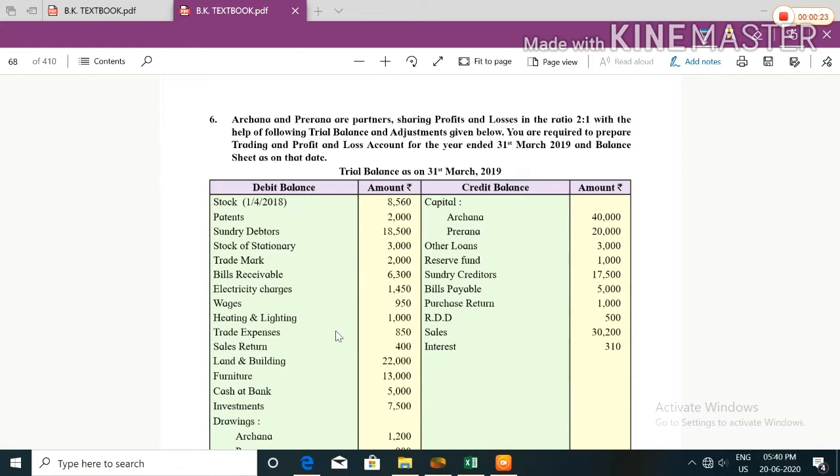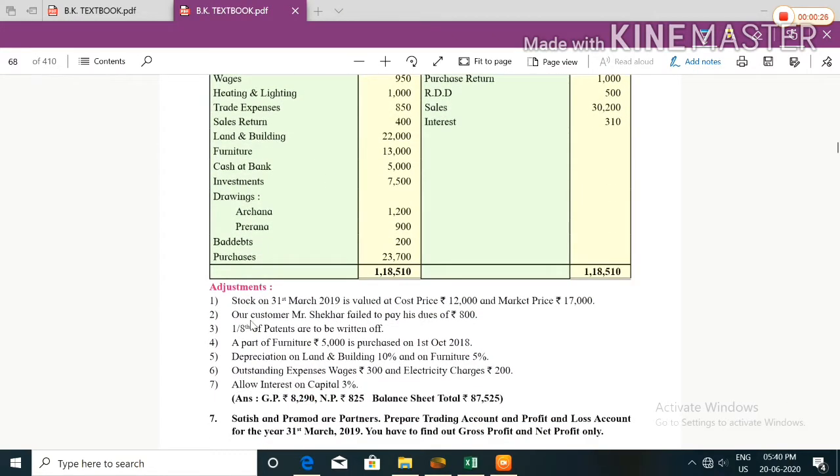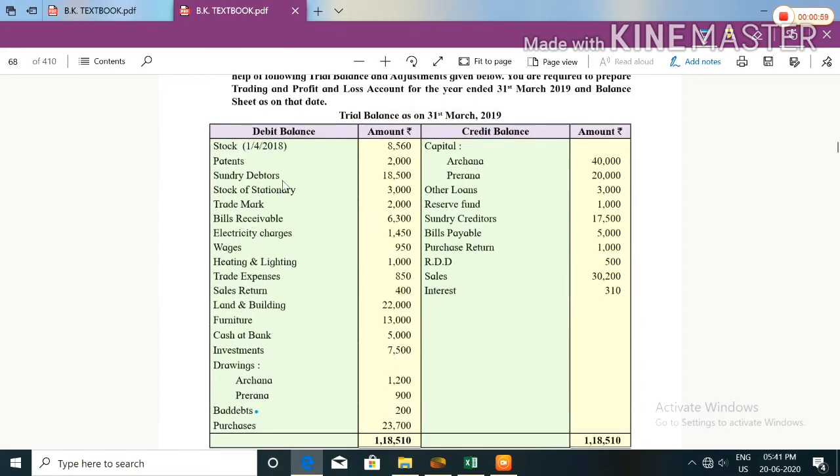Let's take all the adjustments first. First adjustment, stock on 31st March 2019 is valued at cost price 12,000 and market price 17,000. This is the closing stock and it will be recorded in trading account and in balance sheet. Second, our customer Mr. Shekhar failed to pay his due of rupees 800. Our customer is known as a debtor, and when a debtor fails to pay the dues, this is called bad debts. So first we will take bad debt, then we will take sundry debtors.